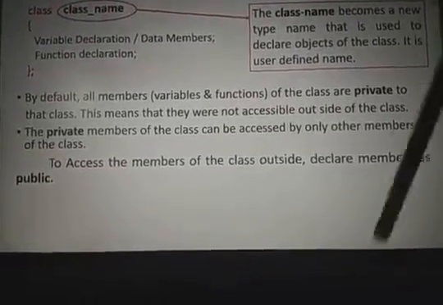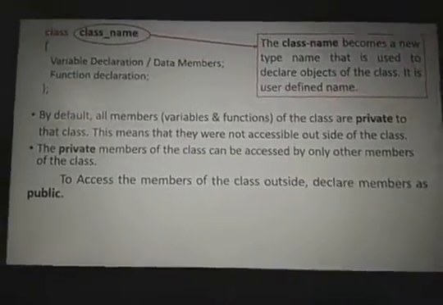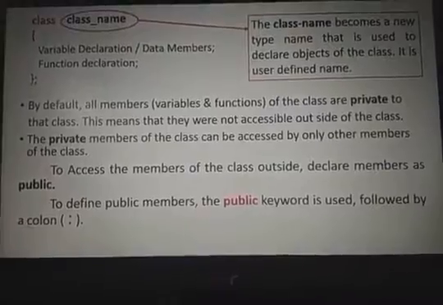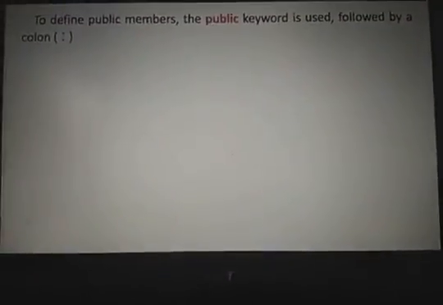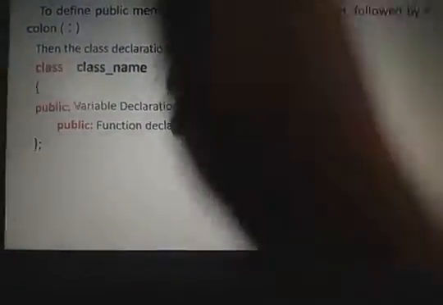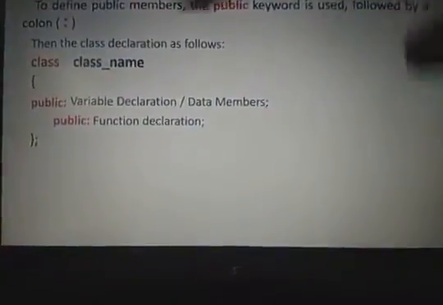So for some person to access you people, you should be declared as public. To access the members of the class, you should declare them as public. So the public access specifier we can use along with the colon symbol, then we can declare public. Then the class has public variable declarations and public function declarations. Previously there was no public. Now we are using public. So this is called public.